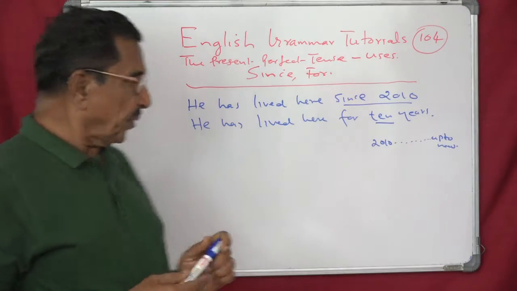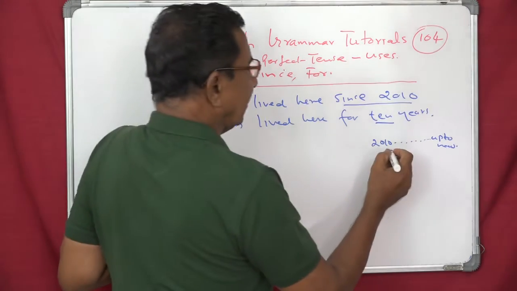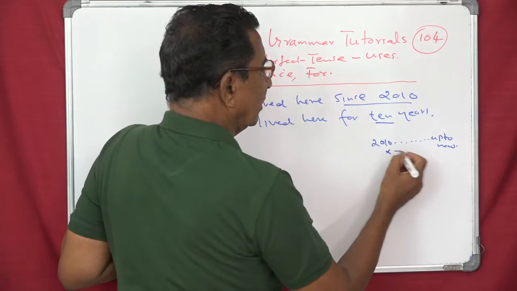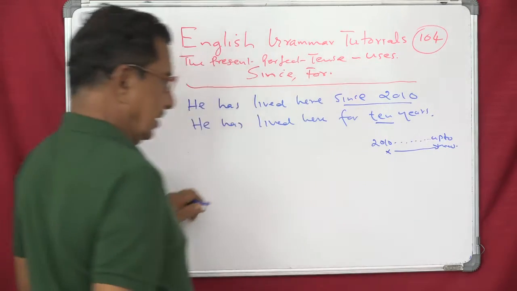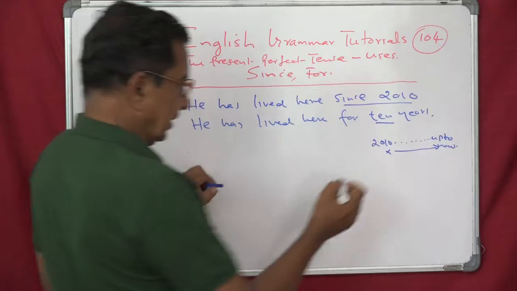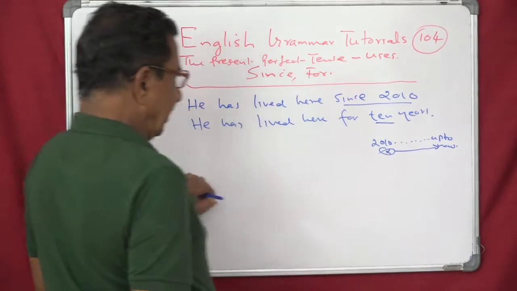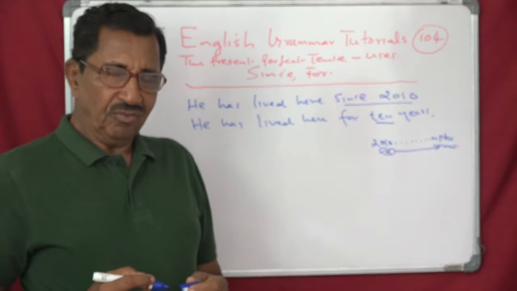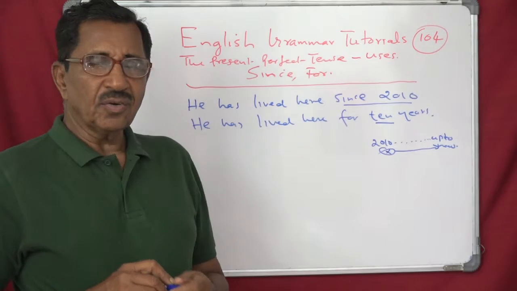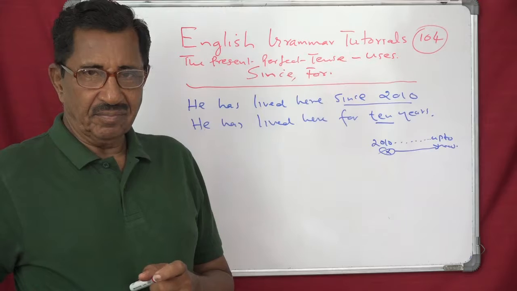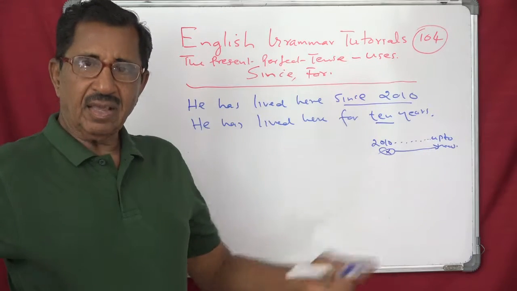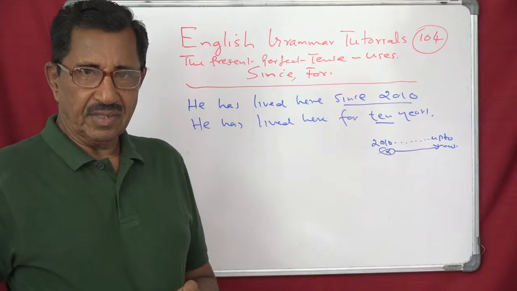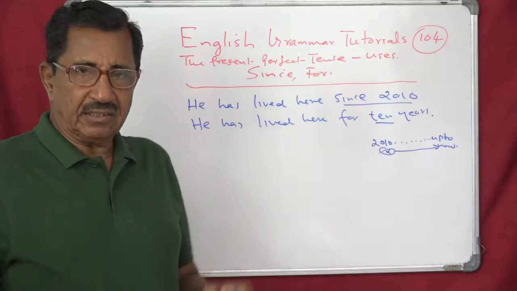Understand? So, a definite point of time. This is a definite point, and you have the time like this. But when you say he has lived here for 10 years, for 10 years means not a definite point of time, but a period of time. Just a period of time, for 10 years.